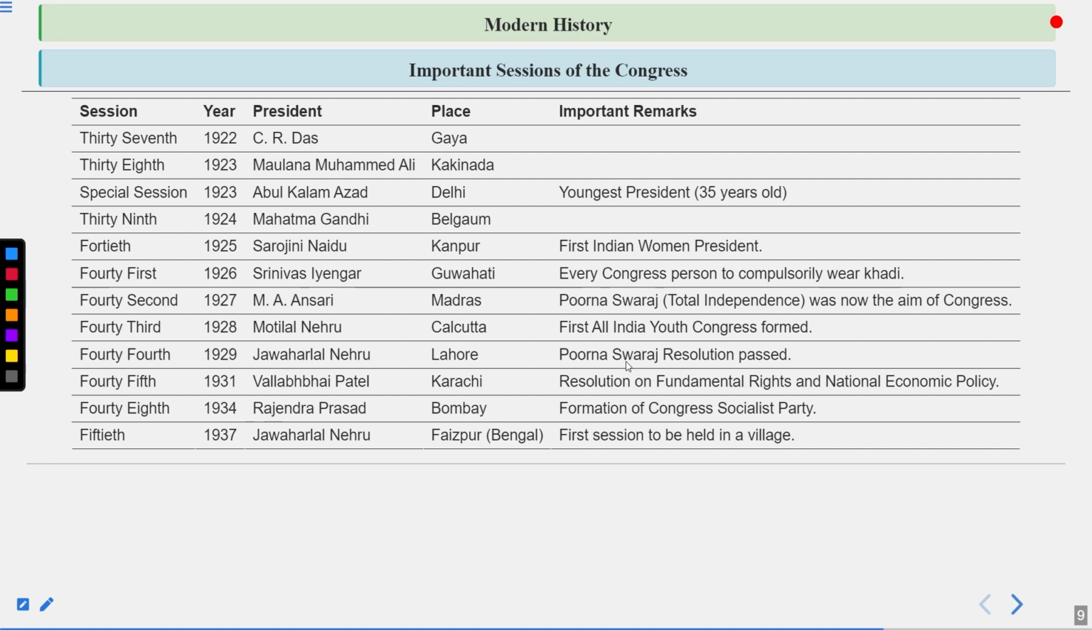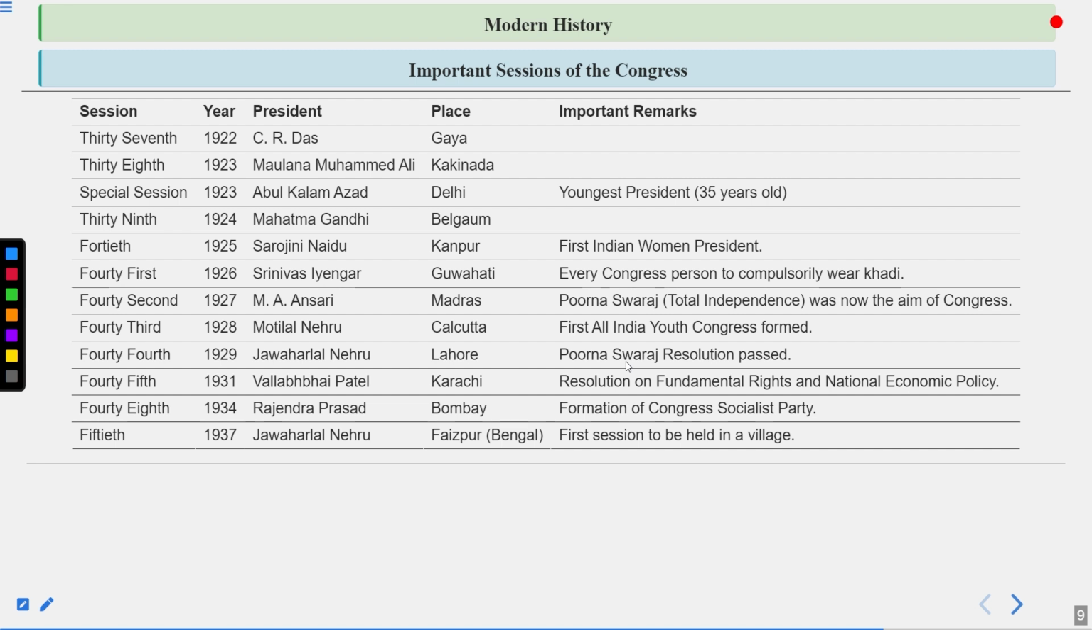Then comes the 38th session, 1923. That was Maulana Muhammad Ali. Kakinada was the place where this session was held. Then comes the special session. As in 1920, a special session was held. And again, in 1923, another special session was held. In 1923, in Delhi, this session was held, and Abul Kalam Azad became the president. He became the youngest president of Indian National Congress so far by that time, 1923. He was only 35 years old at that time.